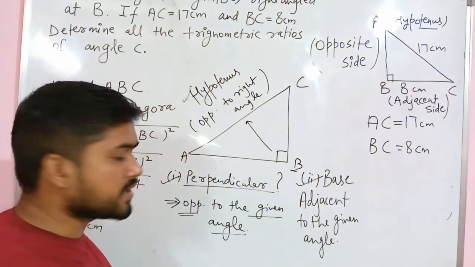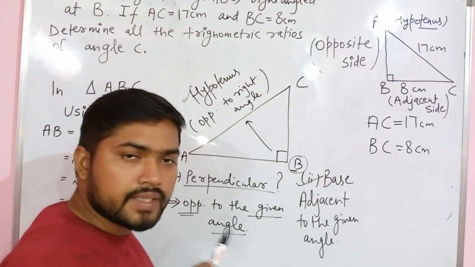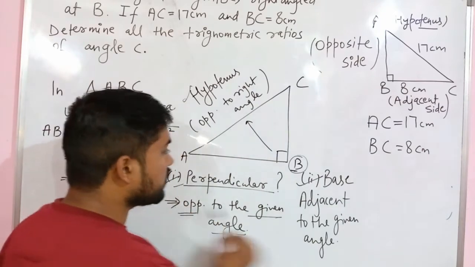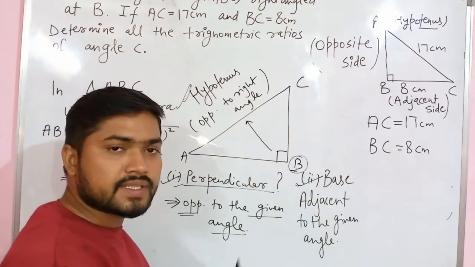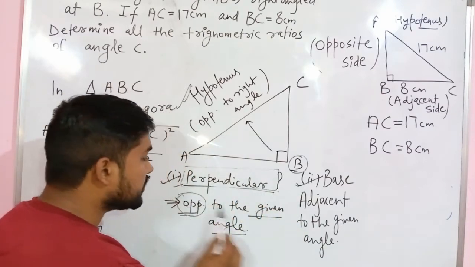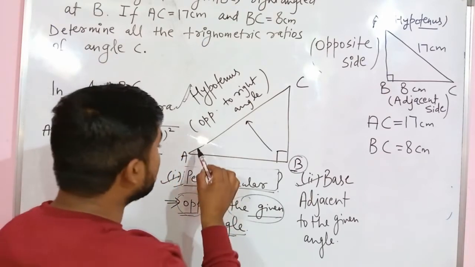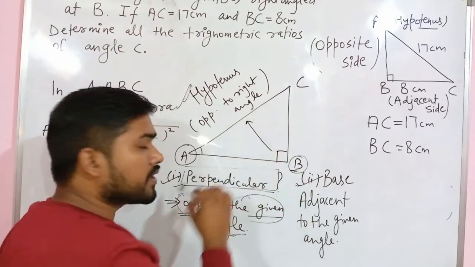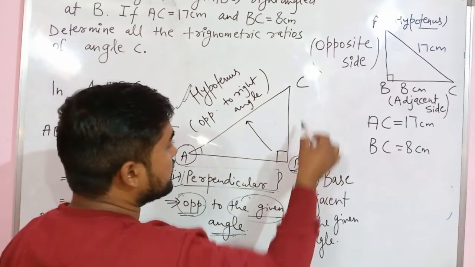As you can see on the screen, students, triangle ABC, right angle at B. In studying trigonometric ratios, we need to know about perpendicular, base, and hypotenuse. Among these three sides, which side is called the perpendicular? The side opposite to the given angle is called the perpendicular. For example, in a trigonometric question, we are given angle A. Then which side will be called the perpendicular? The side opposite to angle A, that is BC.